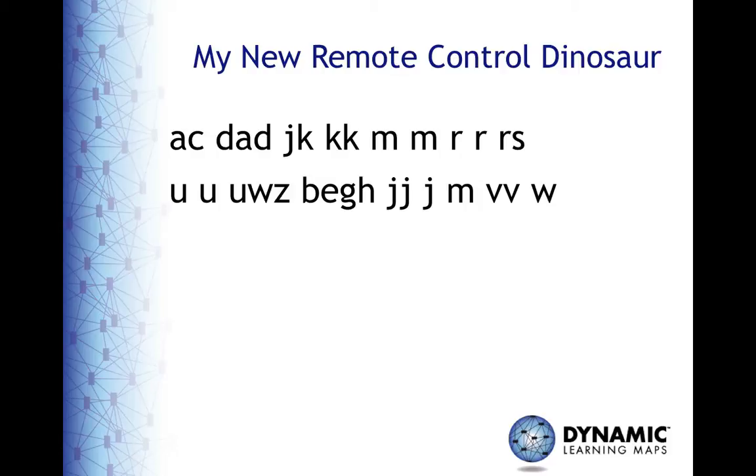This writing sample is about a remote-controlled dinosaur Jack got for Christmas. Guess who gave it to him? Dad. Finally, we see a real word. It relates directly to the topic Jack selected, and we can presume that he intended to write the word Dad.